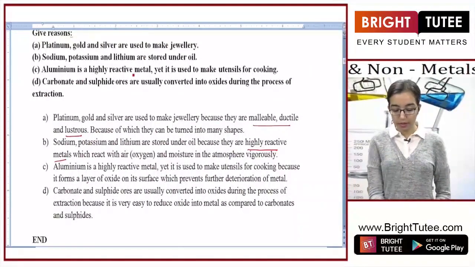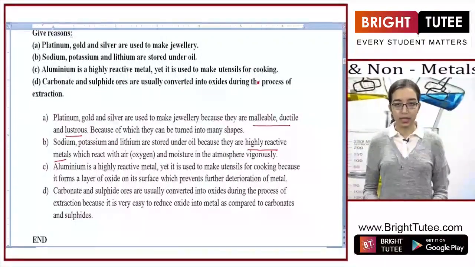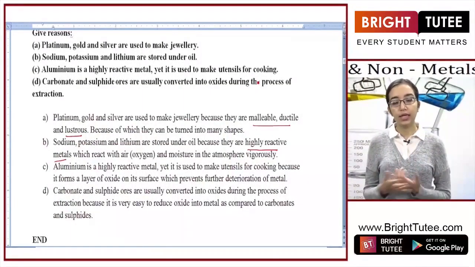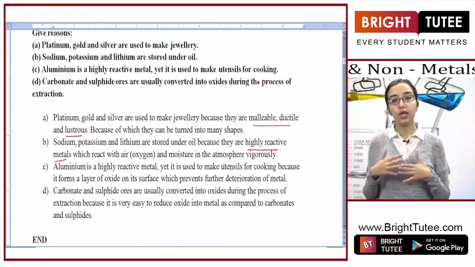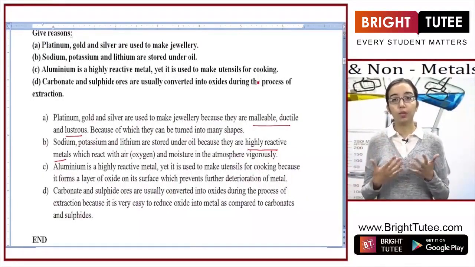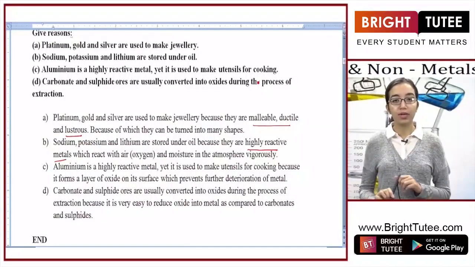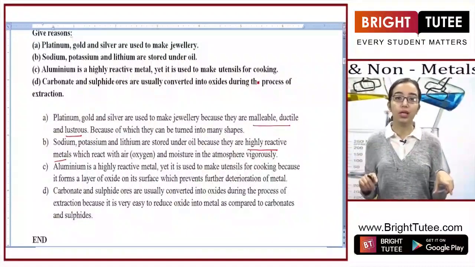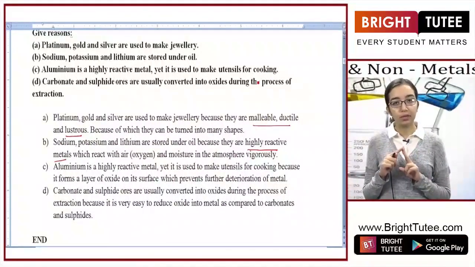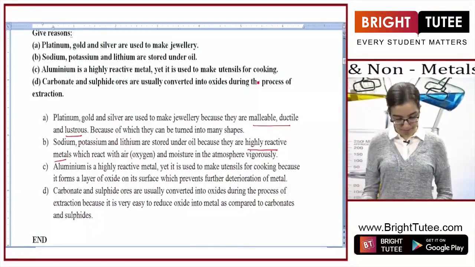The next part is aluminium is a highly reactive metal, yet it is used to make utensils for cooking. So what happens is that aluminium forms a thin layer of oxide on its surface, which prevents the oxidation of the metal further. And because of this property, it can be used to make even bodies of ships, bodies of aircrafts, and also utensils, because of this property, and also because of the property that it is extremely malleable and ductile. So there are two reasons: malleability and ductility, and because of its layer of formation of oxide, it does not corrode further.